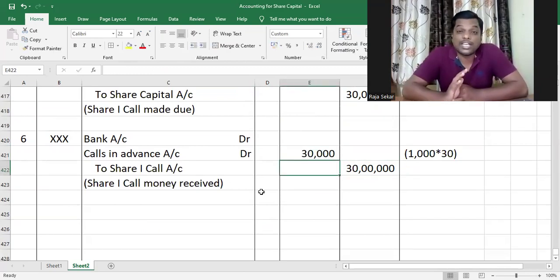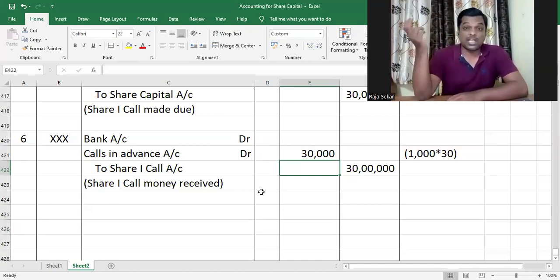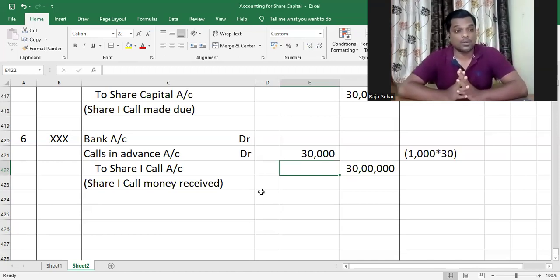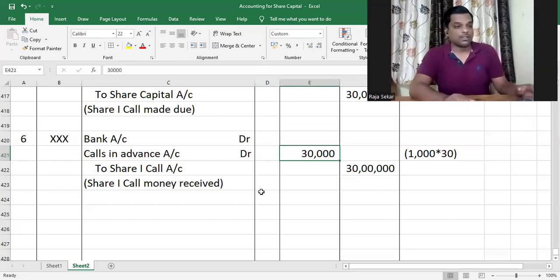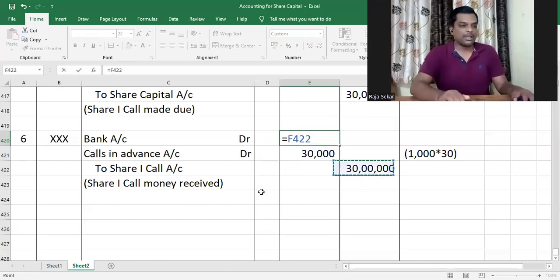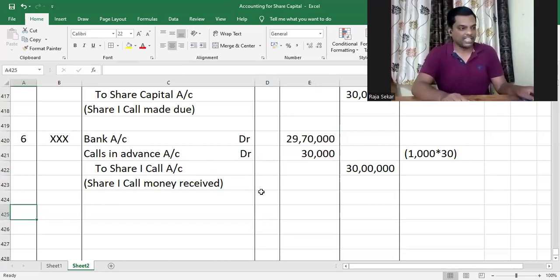We'll not make use of the entire 45,000 we credited to calls in advance, because out of the 45,000 rupees, Karthi's first call amount of 30,000 is there, plus final call amount of 15,000 is there. That 15,000 can be set off against final call only. It cannot be set off against the first call. Understood? Right now, we are receiving first call money and setting off Karthi's first call amount. So we can only set off 30,000 of the 45,000 that Karthi paid in advance. Only 30,000 can be set off here, and the remaining amount has been received from all the other shareholders. So that will be 29 lakhs 70,000.